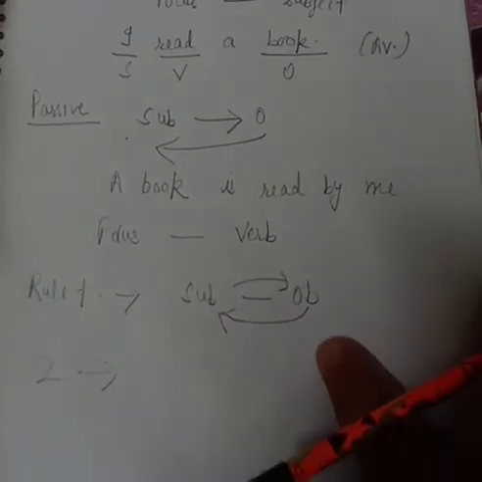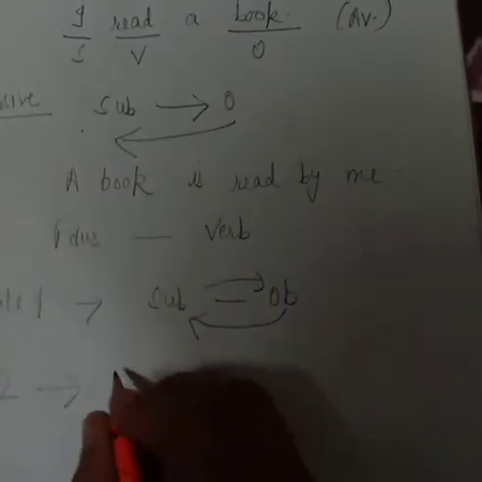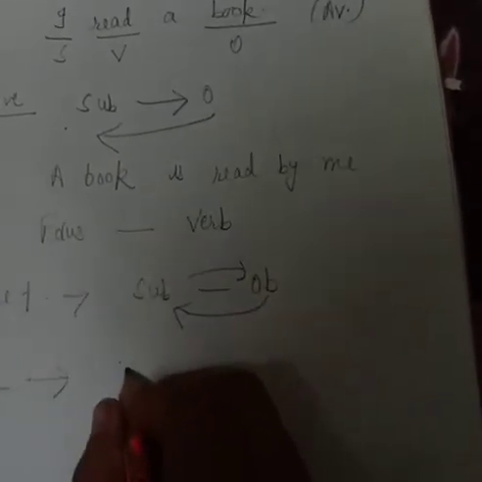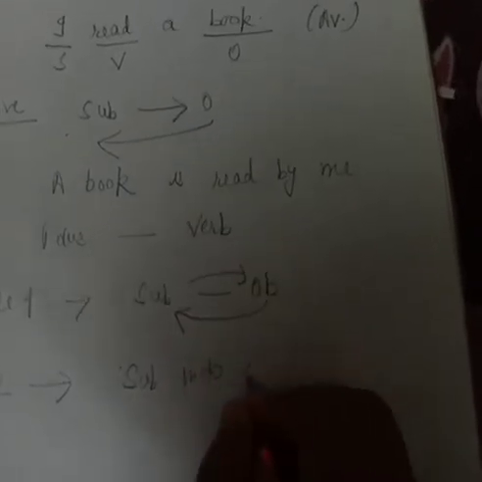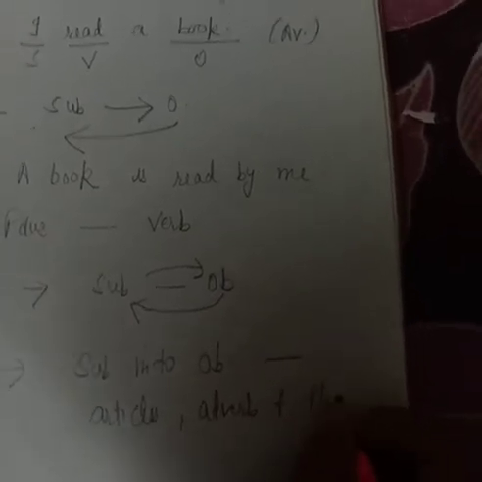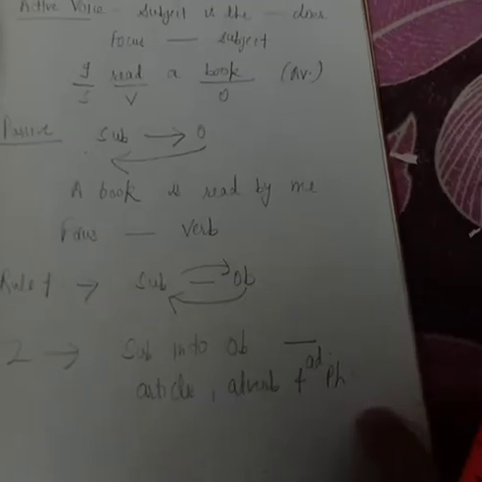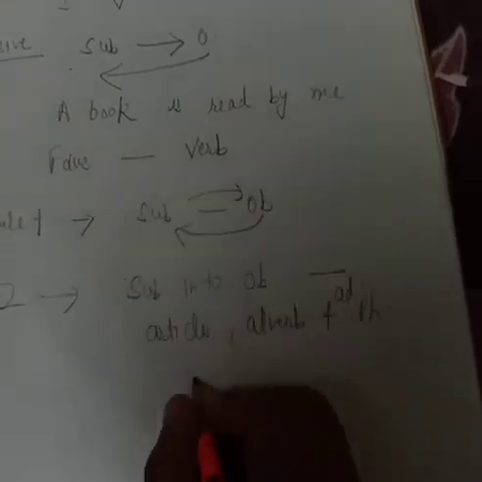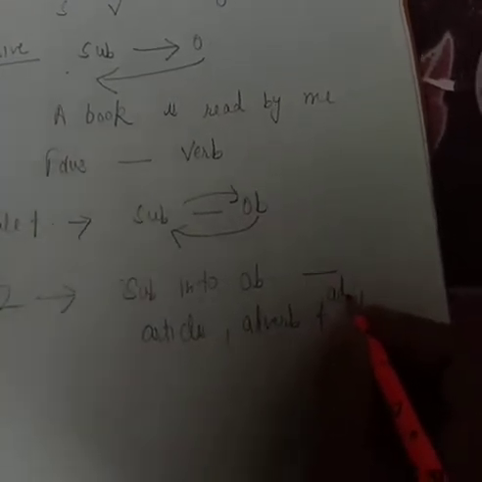We are talking about rule 2. In rule 2, if we change subject into object and object into subject, whatever the pronoun, whatever the articles, adverbs and adverb phrases are used with the object while changing it into passive voice, we never exclude them.